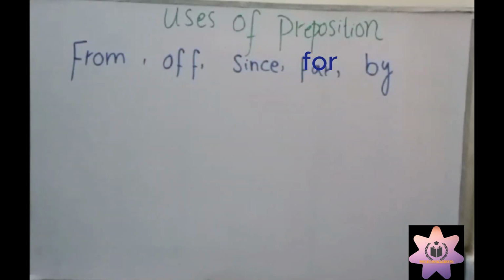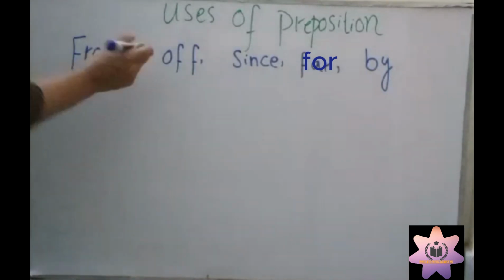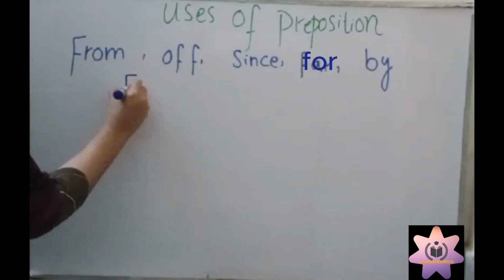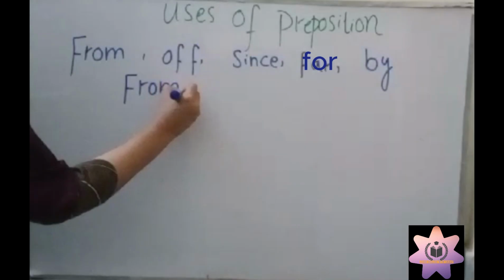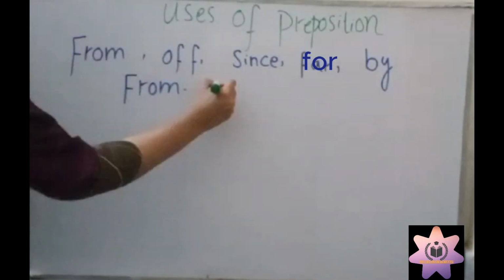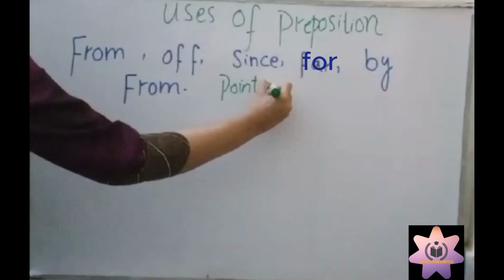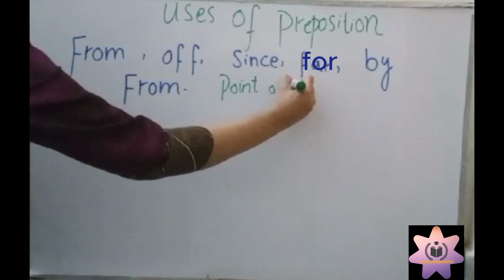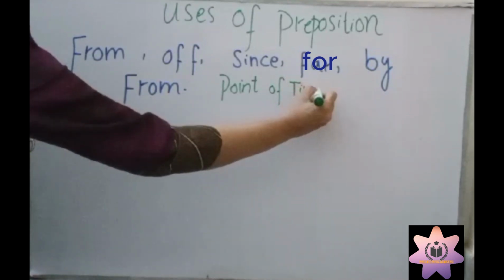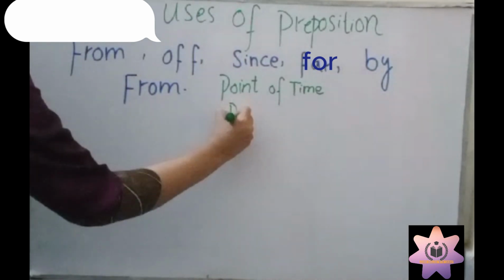Now I am going to tell you about from. From is used to indicate a point of time, or a point of any source.